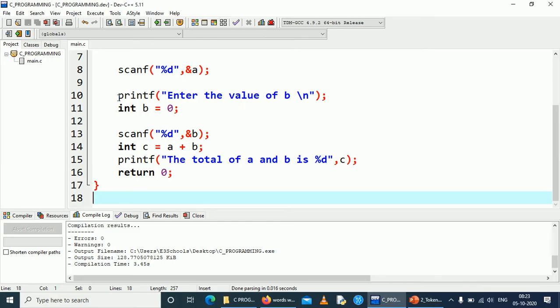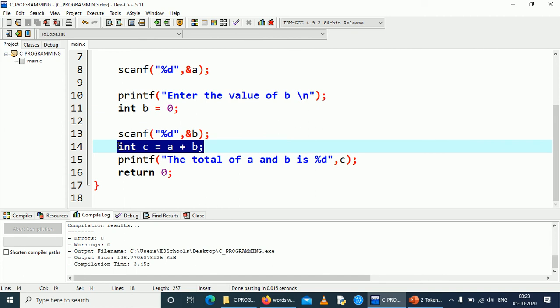So I can take this example, int c equal to a plus b. I am trying to break this entire line into smallest part as much as I can, but still it must be meaningful. I can break this part as first one. In case if I break this as I space n space t, this is actually not meaningful, and hence I am not breaking this word entirely. So this is first part, and then this is second part, equal to is a third part, fourth part, fifth, sixth, and finally semicolon. So we have 1 2 3 4 5 6 7 tokens here.